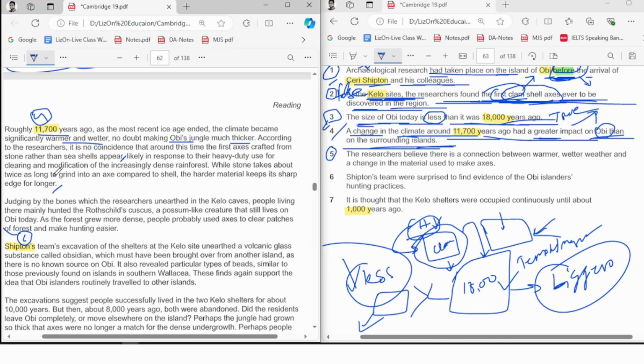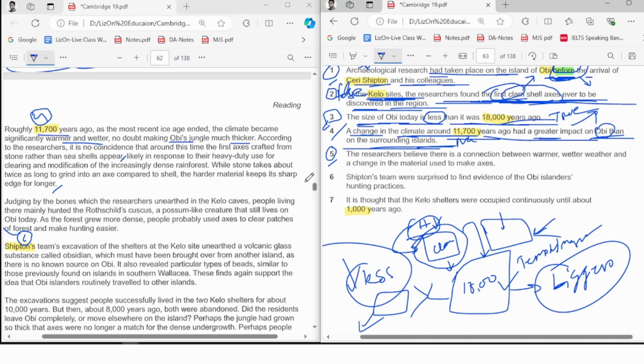So you can see there is no information given about other islands. The information given here is all about Obi, nothing else. So you can't find a comparison of climate change impact between Obi and the surrounding island, and for that reason the answer will be not given. Okay, number 5. Let's go with number 5.